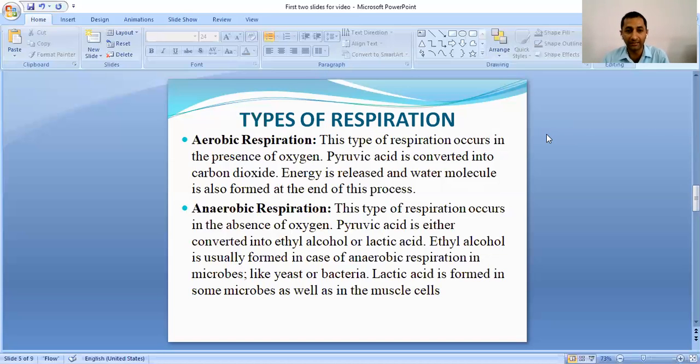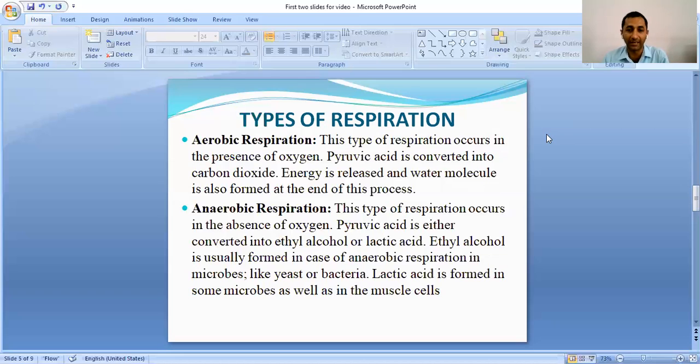Whereas in case of anaerobic respiration, as we have discussed, the breakdown of pyruvic acid takes place in the cytoplasm only, and all the carbons of the pyruvic acid are not converted into carbon dioxide. Okay, so either the synthesis of lactic acid or the synthesis of ethyl alcohol takes place during anaerobic respiration in the cytoplasm.